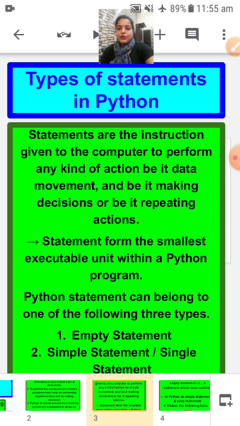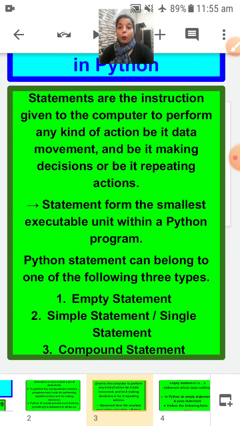Types of statements in Python. What are statements? First of all we need to understand that statements are the instructions given to the computer to perform any kind of action, be it data movement. Whenever we need to move our data, at that time we need to give some set of instructions. Those sets of instructions are called statements, be it making a decision or repeating an action. Basically we are taking a decision for repeating a few statements. Statements form the smallest executable unit within a Python program.